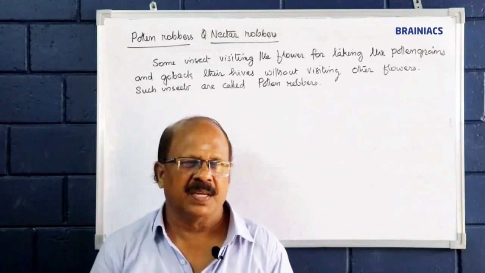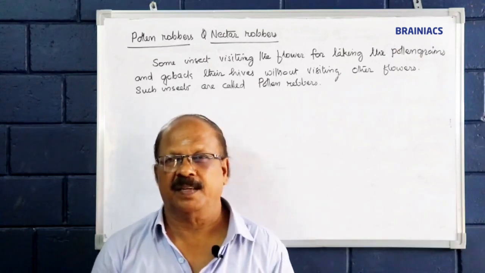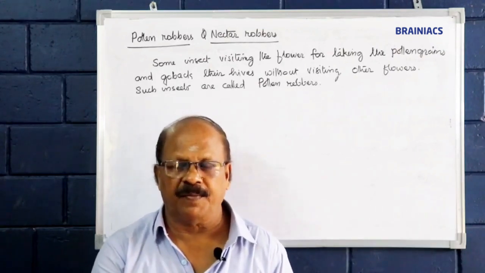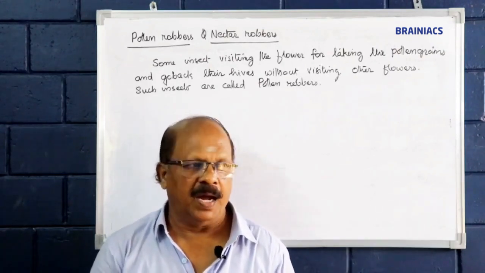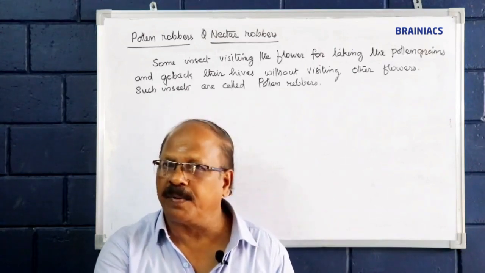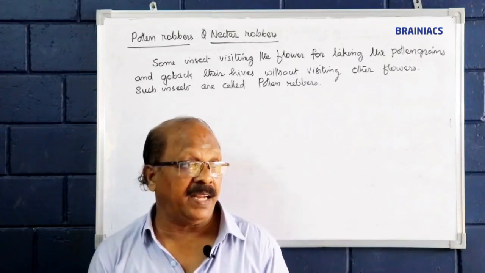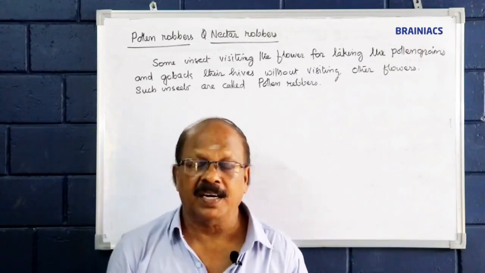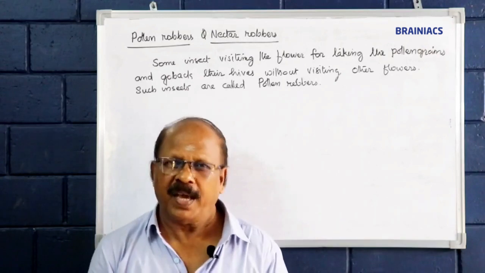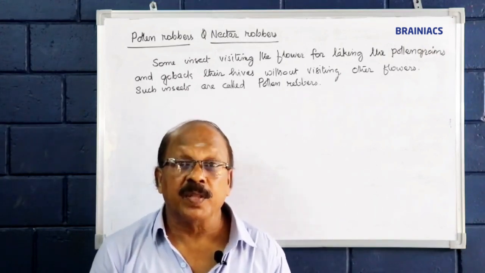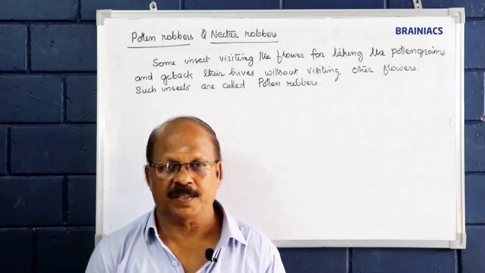Some insects visiting the flower collect the pollen grains only from them, and without visiting other flowers they directly go back to their hives carrying these pollen grains. So they are called pollen robbers.